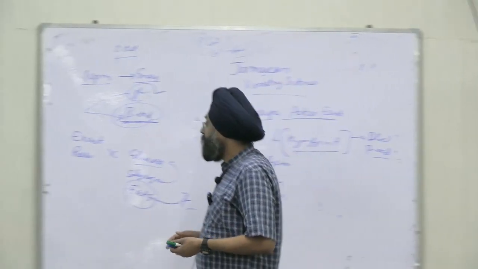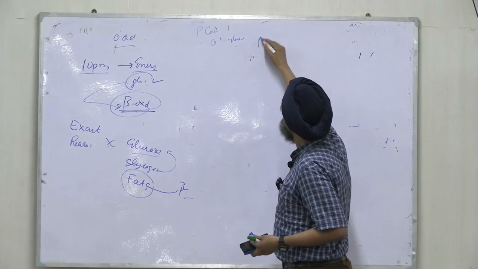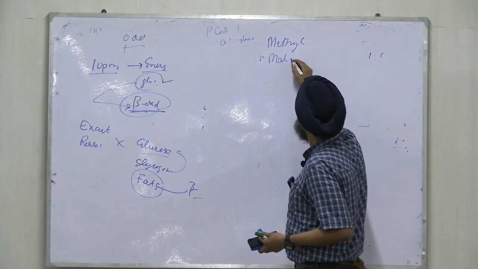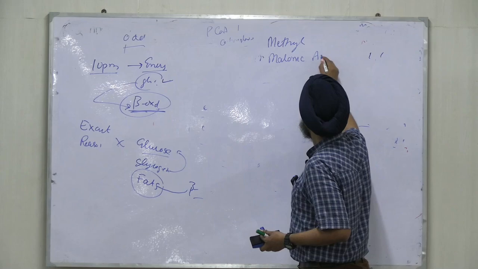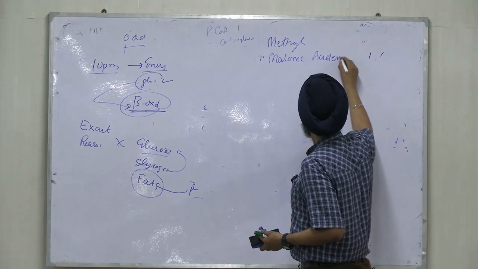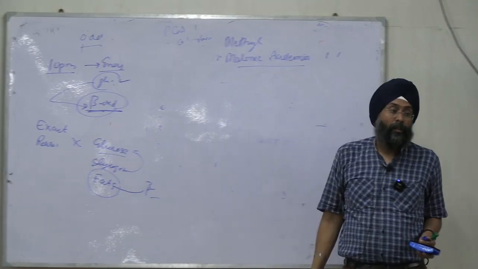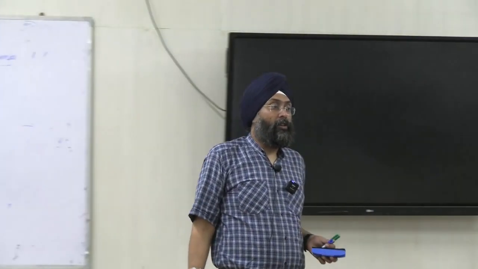Coming on to the third disorder, methylmalonic acidemia. In the previous class, we discussed oxidation of even chain fatty acids.